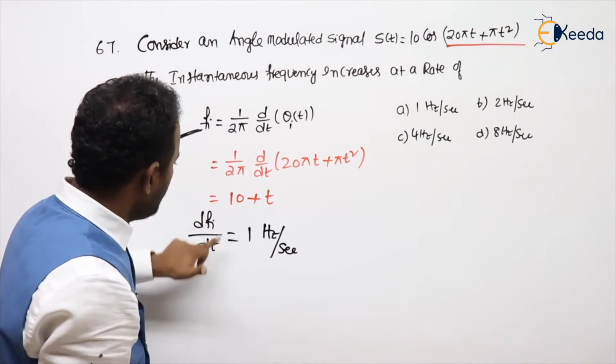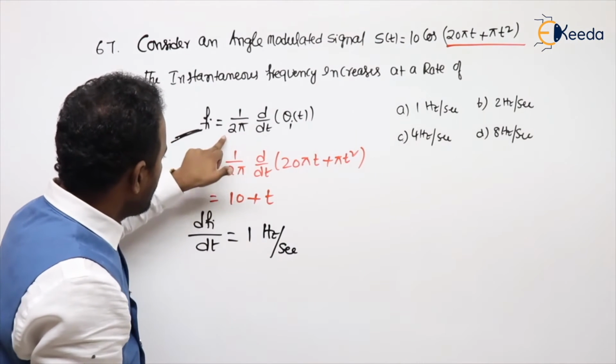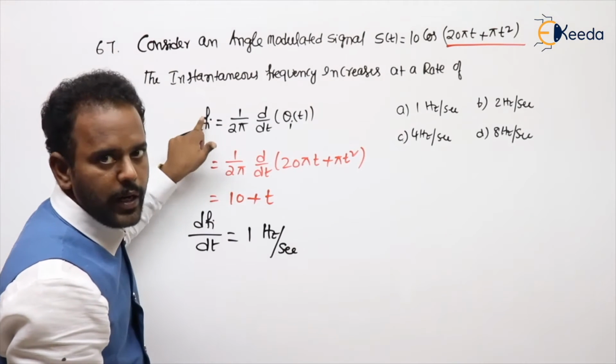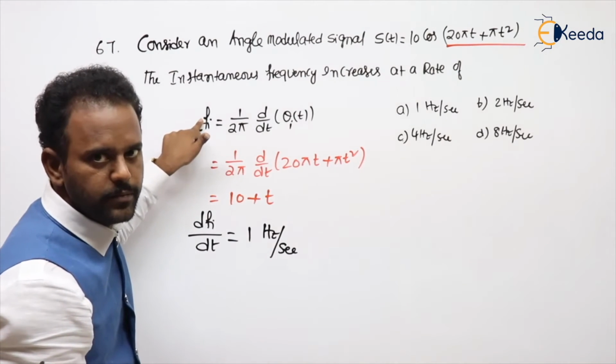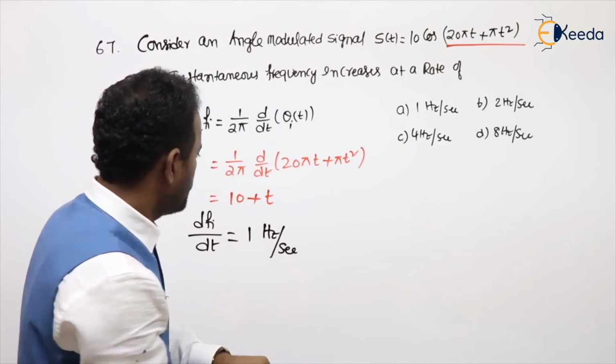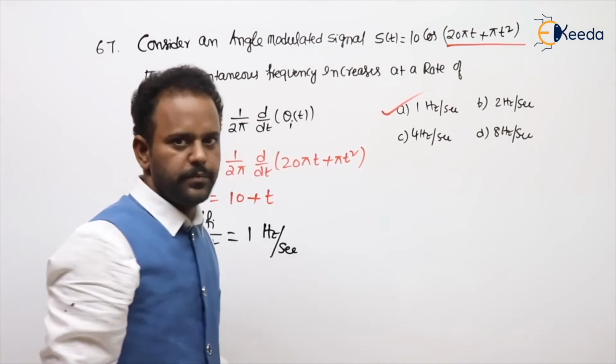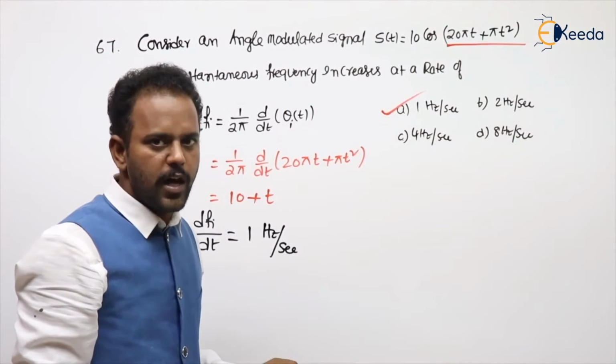So d by dt will be, we got 1. Fi formula, this model we are doing number of questions. See. Of course, what about the option? Option A. Rate means always d by dt.